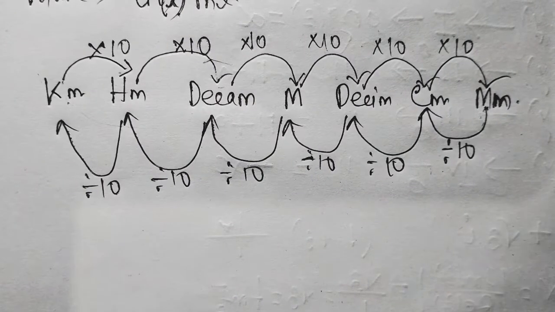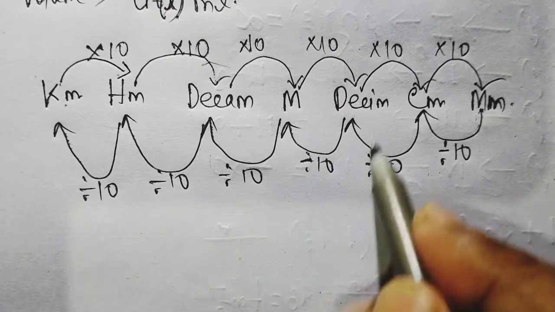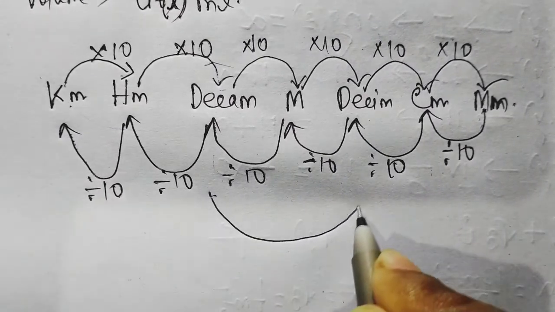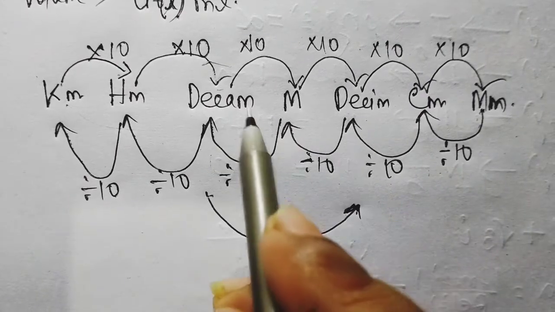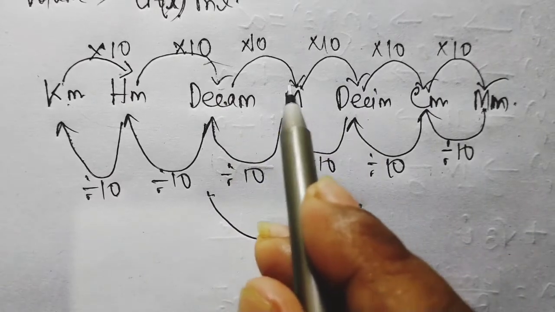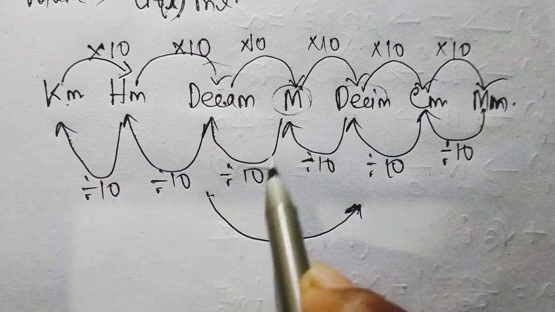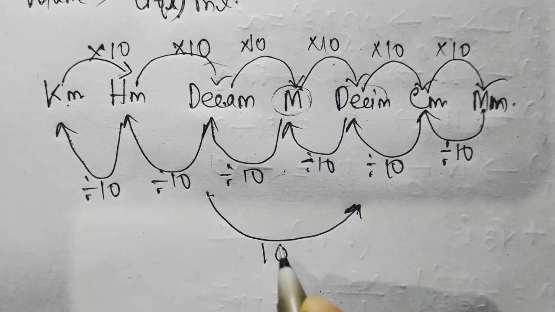Now if I convert from decameter to decimeter, then just count how many units here. From deca to deci, meter is 1 unit, then deci is 2 units. So 10 into 10, so 100.